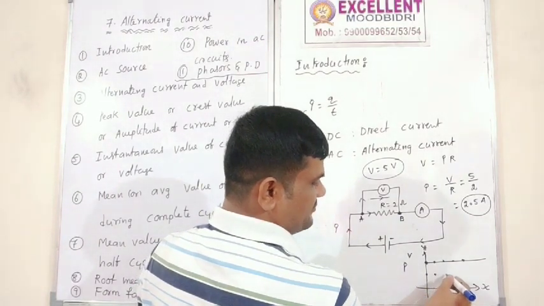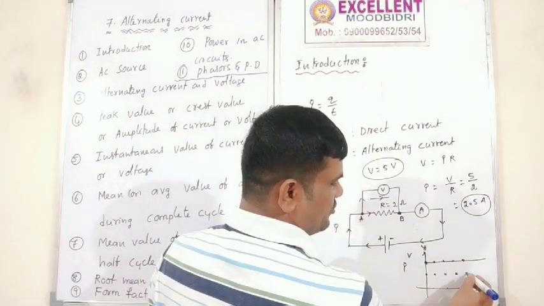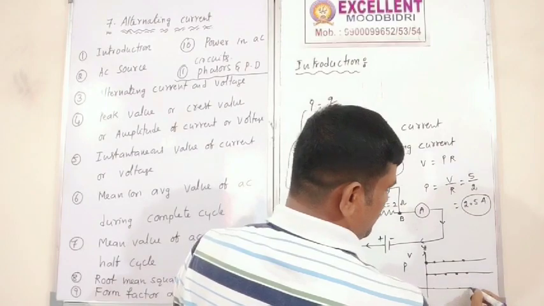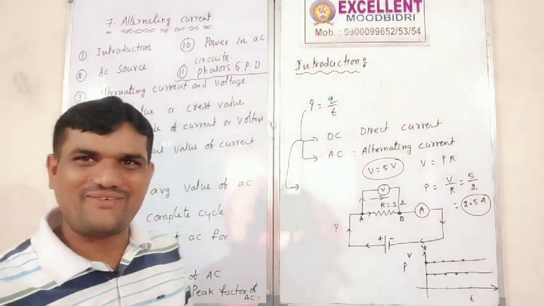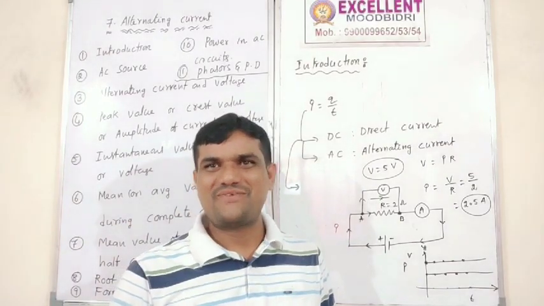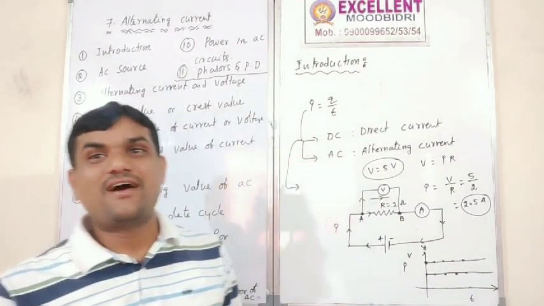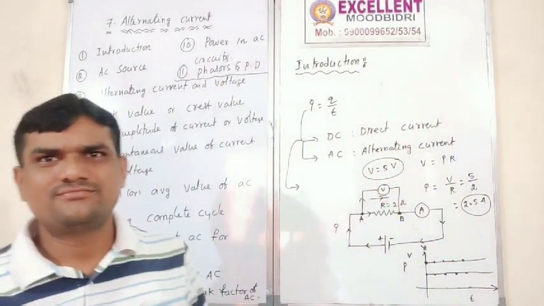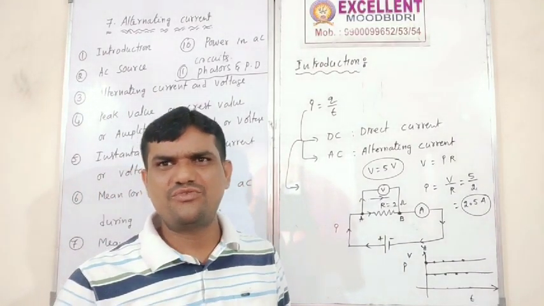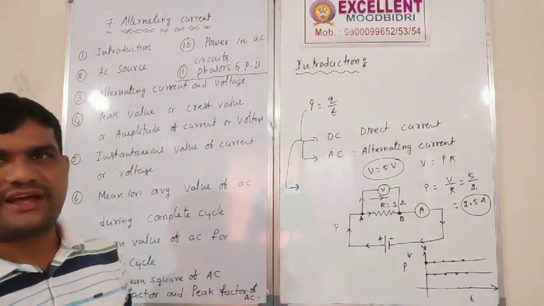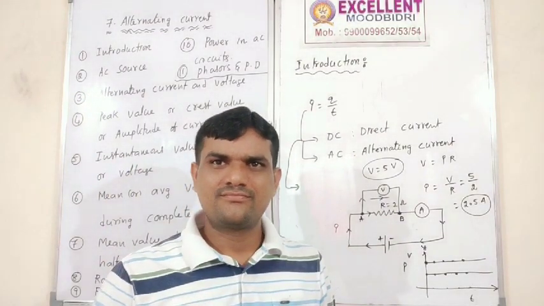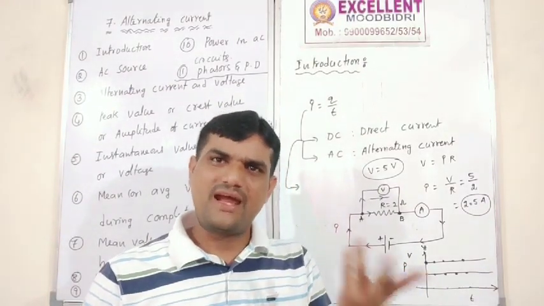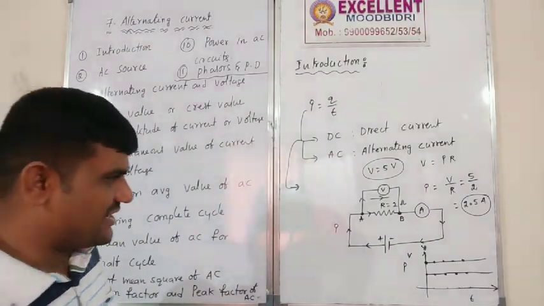After 1 minute, after 2 minutes, after 3 minutes, after 4 minutes or seconds, the current is only in this direction. Only one direction, unidirectional, not an alternating direction. The current is moving in only one direction. Such a type of current is known as DC. Right? What is the source of DC? Battery or cell. Right? Okay.